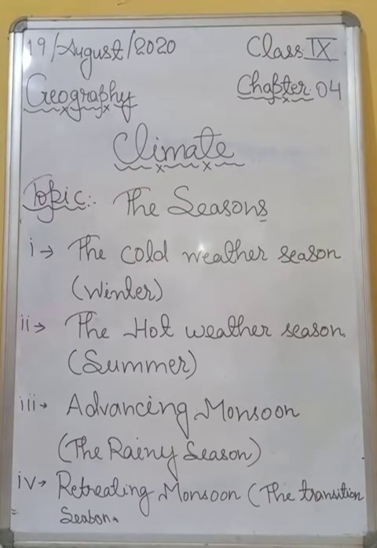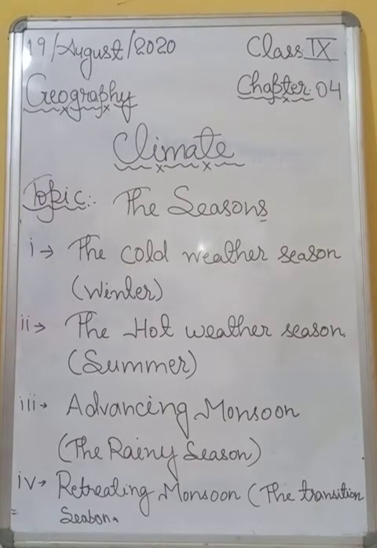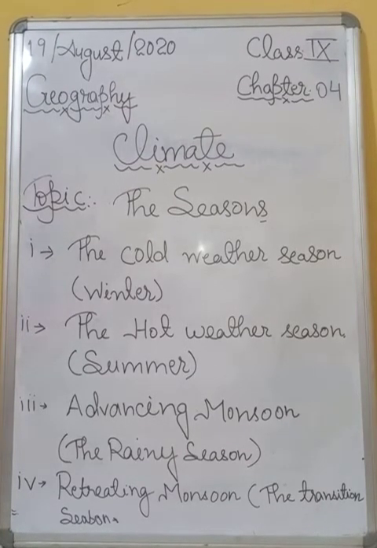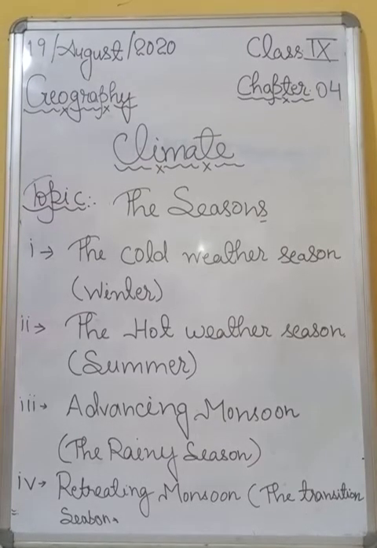So students, I think you are all well known about the hot weather season or summer of India. Let's see what are the characteristics. So students, the hot weather season starts with the apparent movement of the sun towards the north.